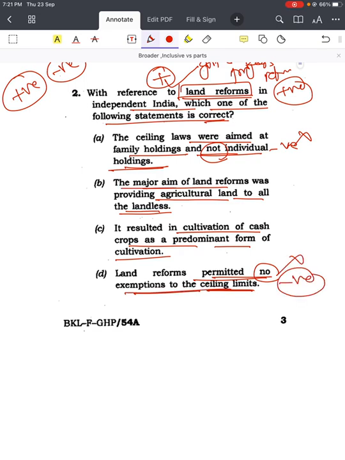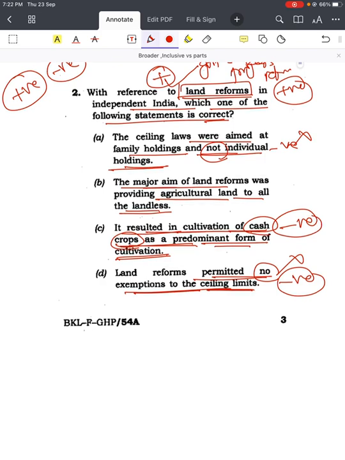Then come to the B and C. It resulted in cultivation of cash crops as a predominant form of cultivation. So cash crops again can be negative, because they will hamper production of oil seeds, food crops and all, right. So this is again negative, you can remove it. You can reach out to the answer.